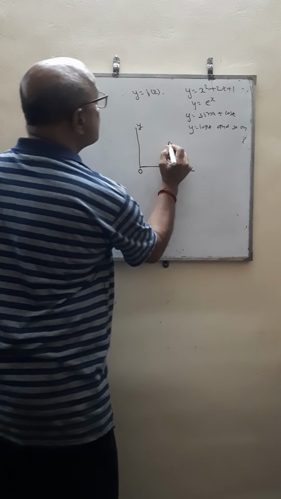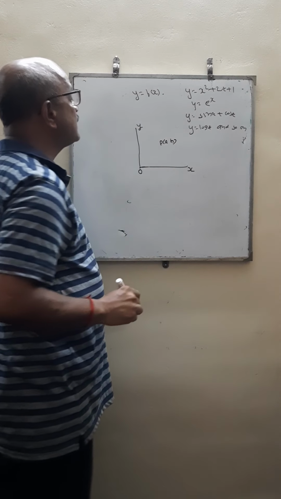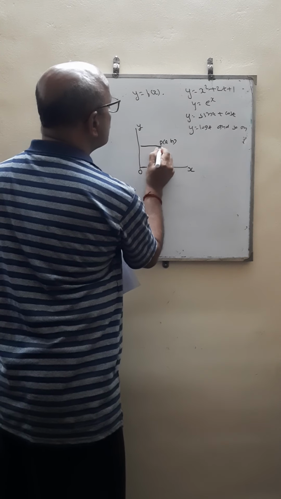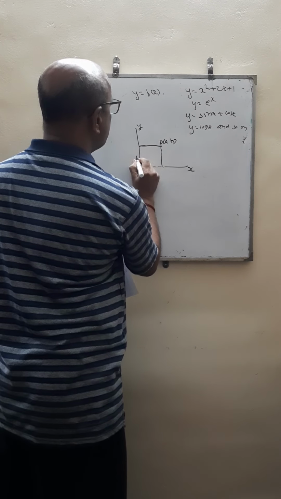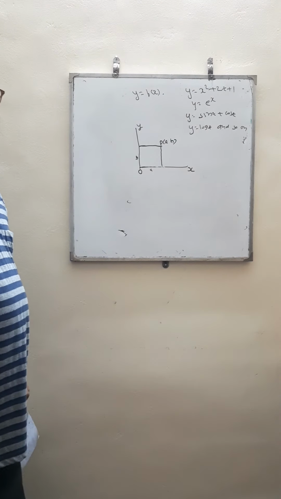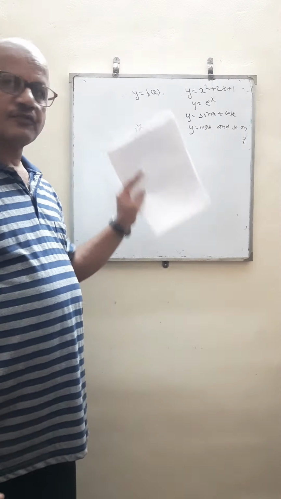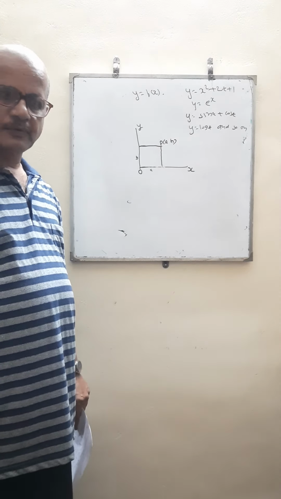Any point P(A, B), that means P at x is equal to A and y is equal to B, is represented like this. So this distance is A and this distance is B. And you have studied in detail the differentiation of a function of a single variable. Before that we have limit, continuity and many things.